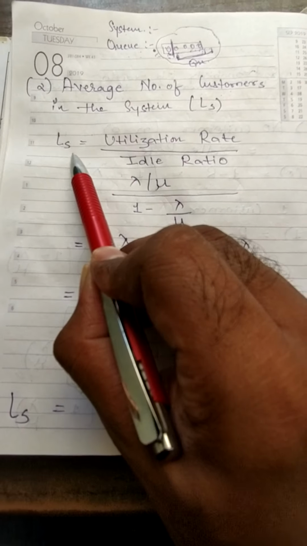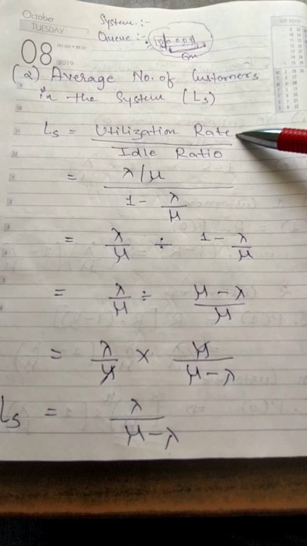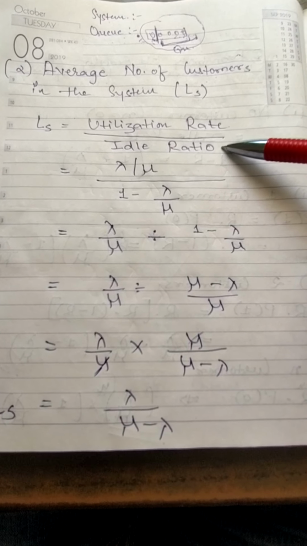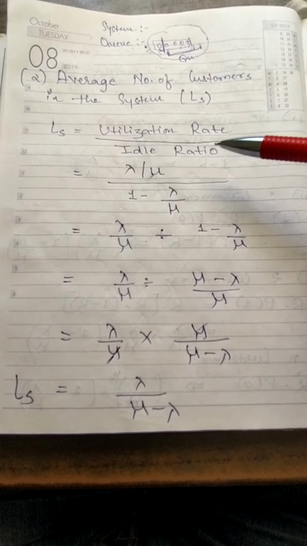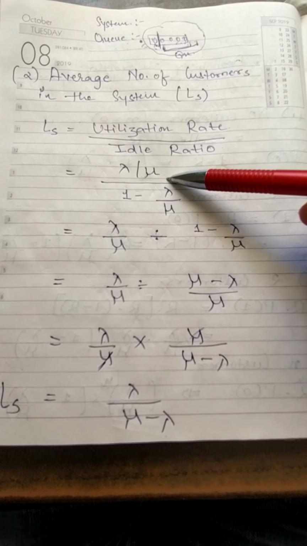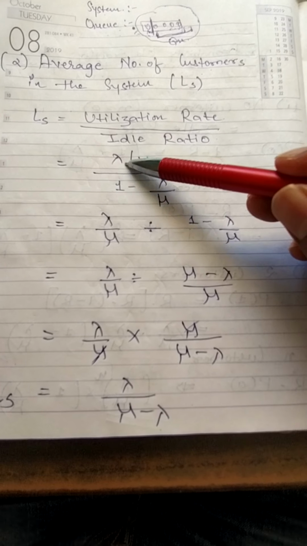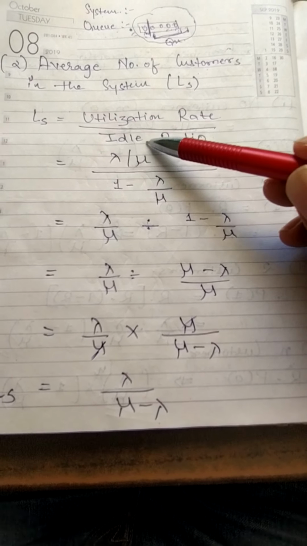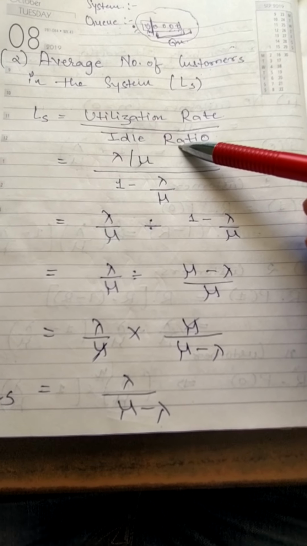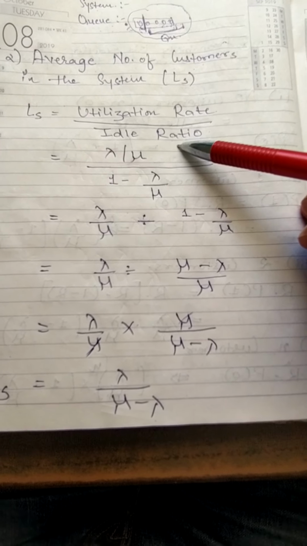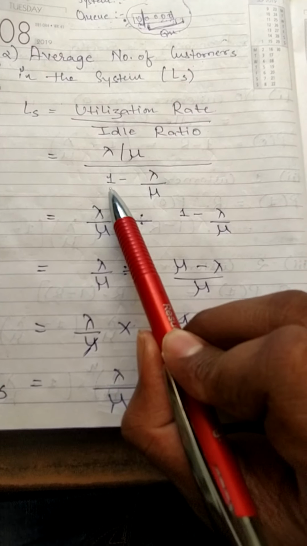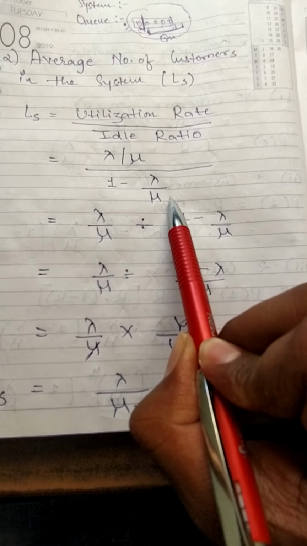LS is equal to utilization rate divided by idle ratio, right? Utilization rate means rho, which you have seen in the last video, is represented by lambda upon mu, and idle ratio means the probability that there are no customers, right?